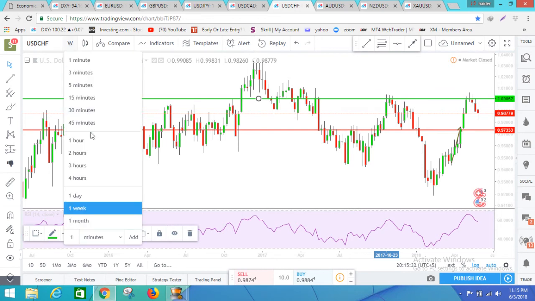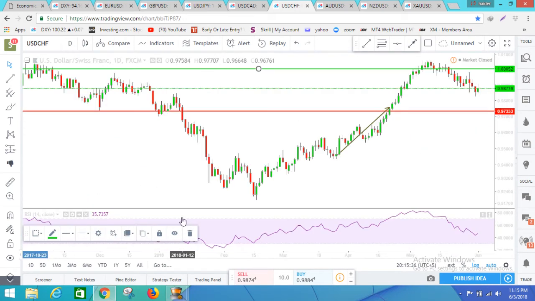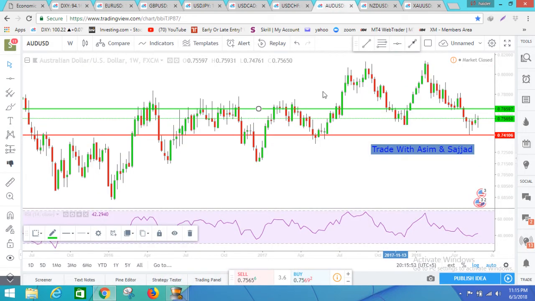On the daily time frame, it's also looking quite weak, though we might see sideways movement or a candle up or down, but then it's coming down. Overall it's heading to 0.9733.